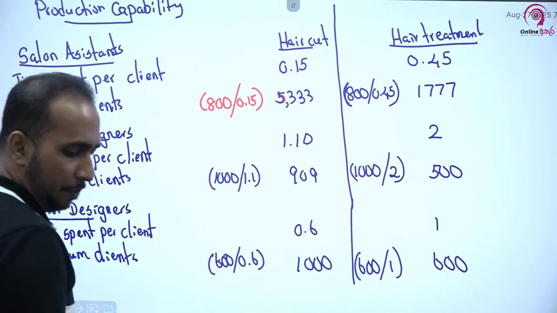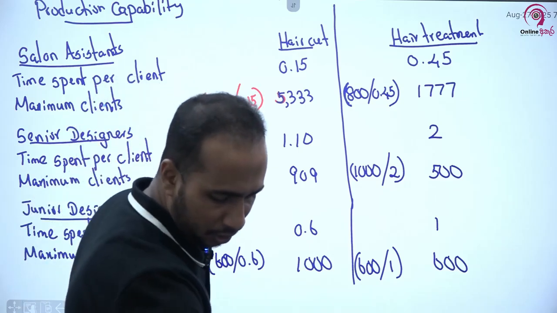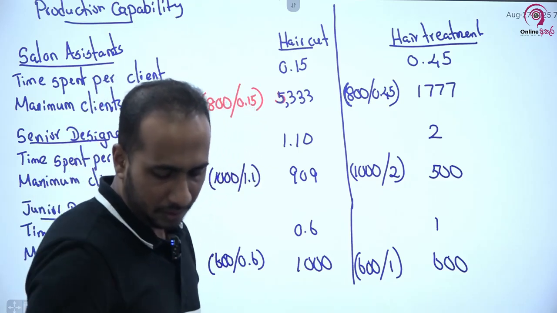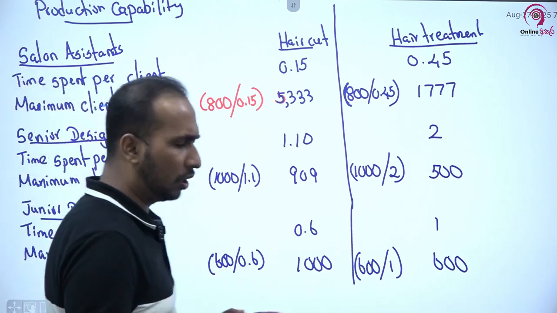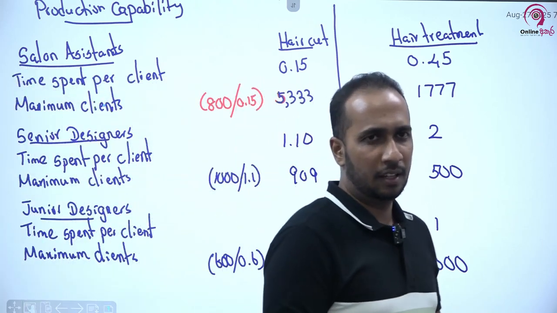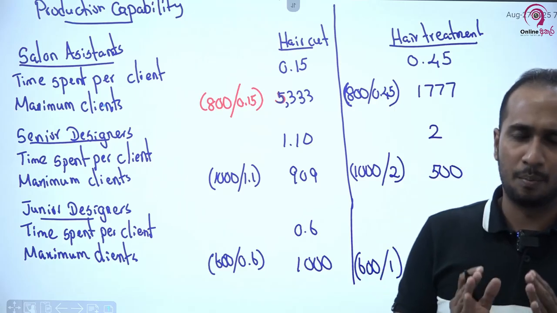This is the computation. Now with this computation, you can justify or find the bottleneck resource.